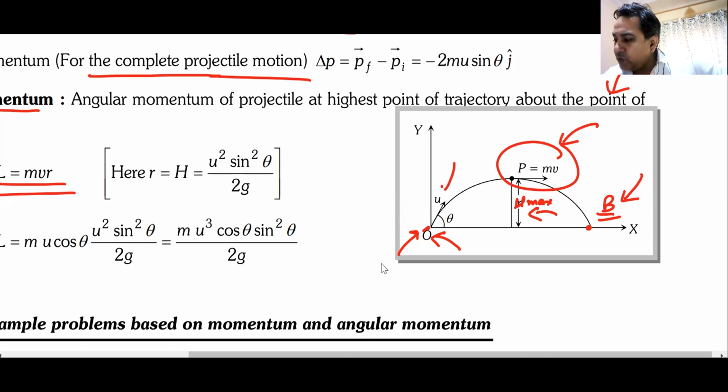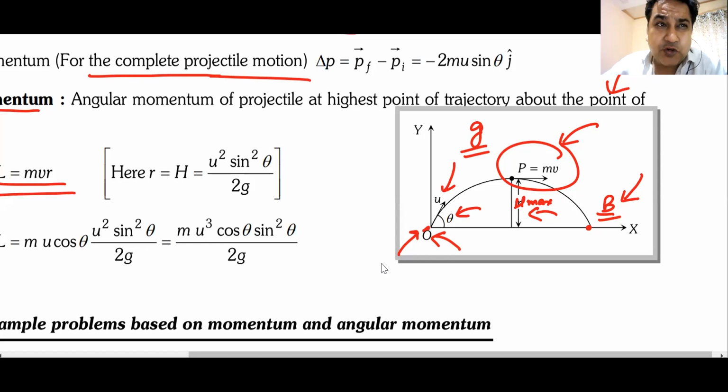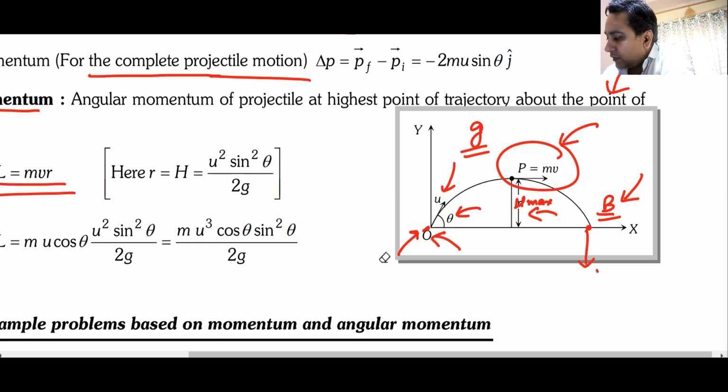You know the value of u, you know the value of theta, you know the value of g. These are the three things that you know. So your answer should come in the terms of these three things. No? Okay. Now remember what I said. When it falls, this velocity is uy and this velocity is ux.